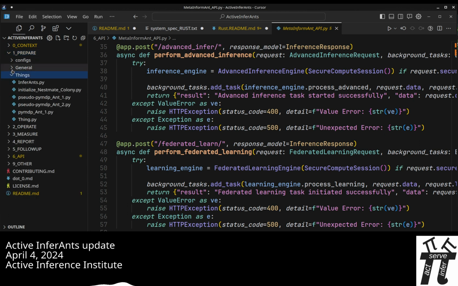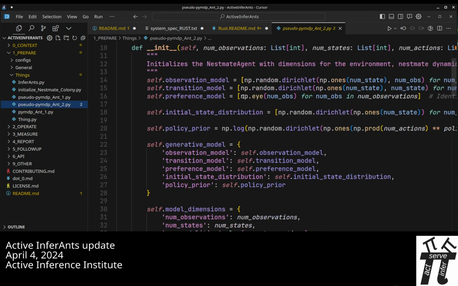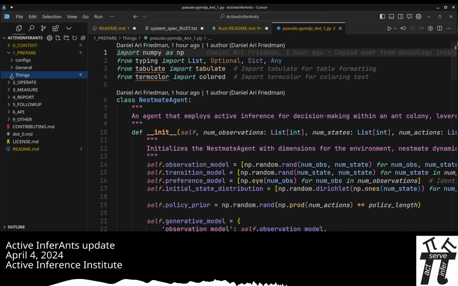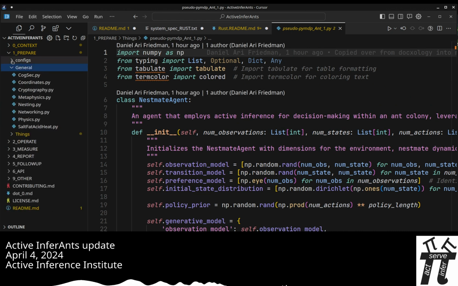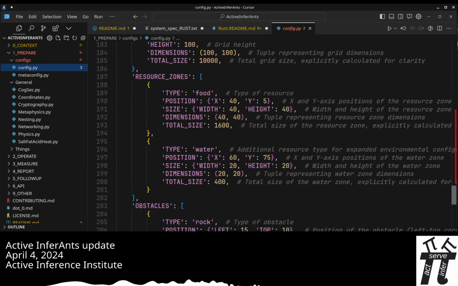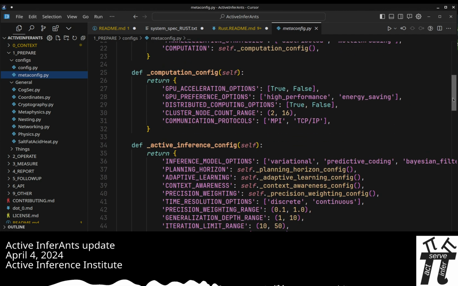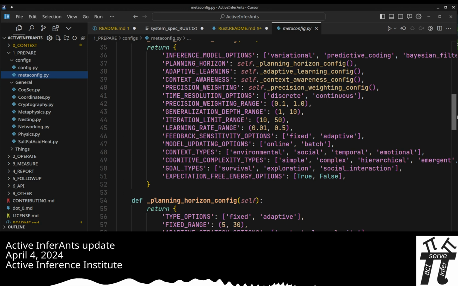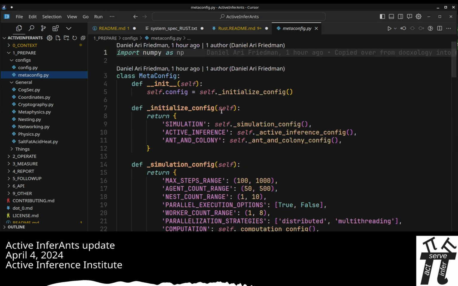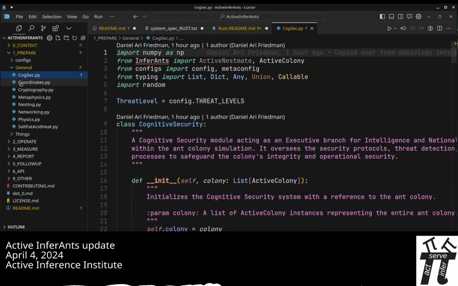So in 1, there's prepare. So this has all of the agent-based definitions, including PyMDP ants, that are defined. And the general and the config set different configs. Most of these variables are not called. However, it's fun to explore and just build these hypothetical meta configuration files.